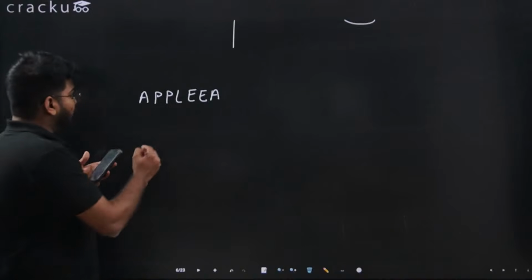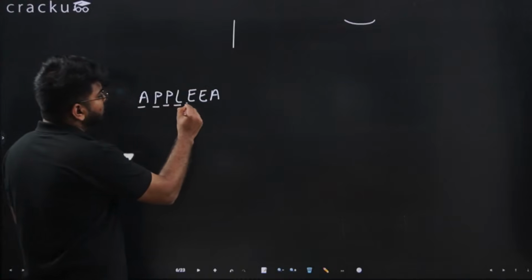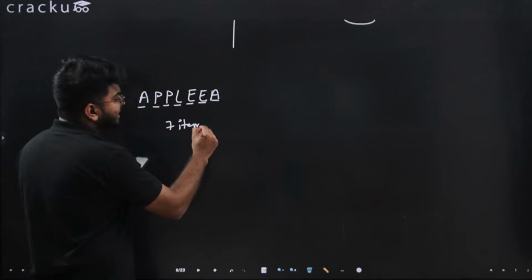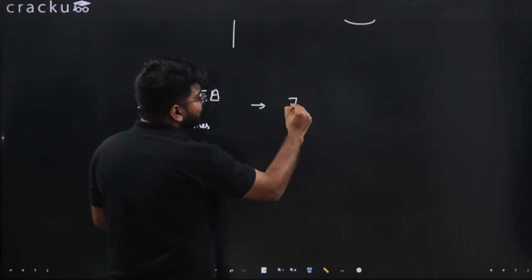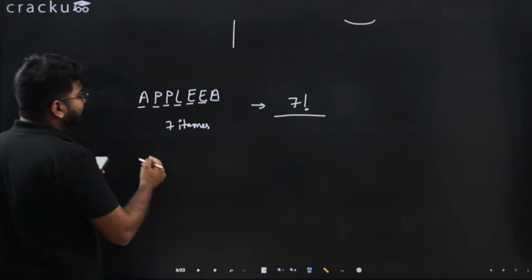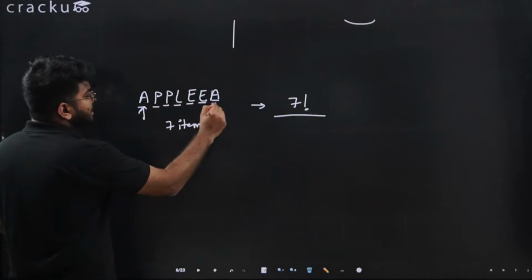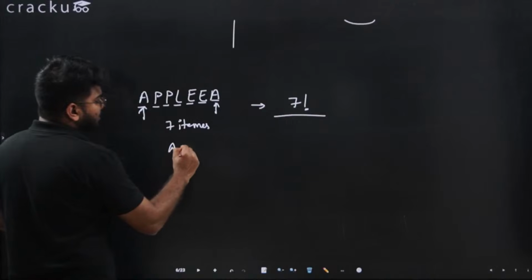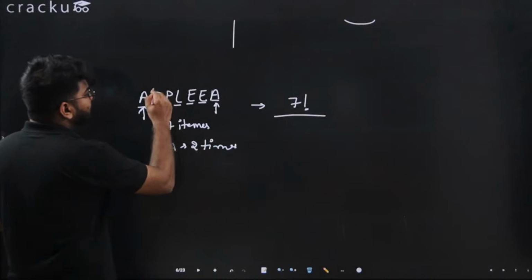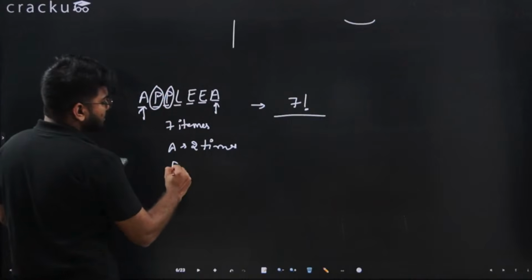Okay, so we have 1, 2, 3, 4, 5, 6, 7. We have 7 items. We can arrange 7 items in 7 factorial ways. Now we will divide. A is coming twice. Then we have P coming twice.